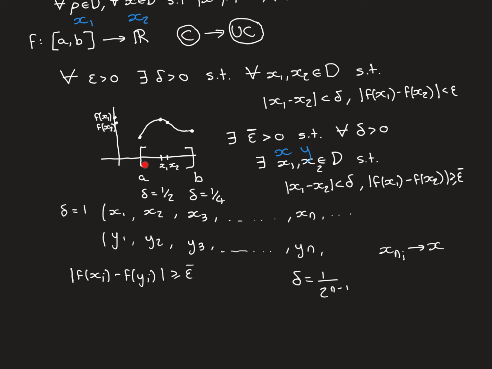That's why it's crucial, actually, that we're dealing with a closed interval. This is where the proof fails for open intervals, because in an open interval, they can be converging to something outside of the domain. They can be converging to that boundary point that isn't included. So it's crucial that we're dealing with a closed interval here, and that allows us to conclude that the thing that this subsequence is converging to, this value x, is somewhere inside our domain.